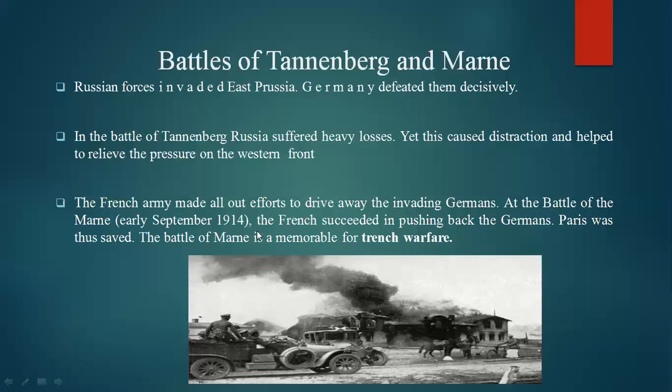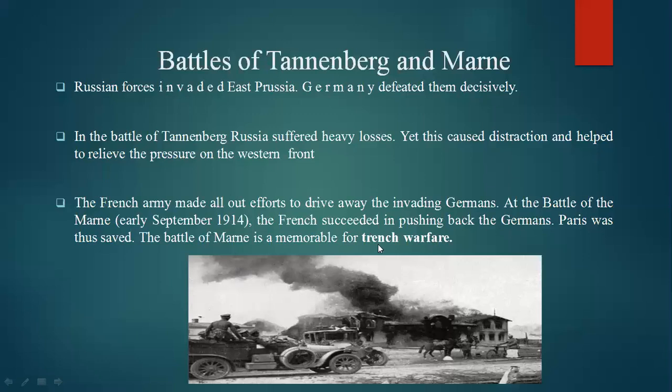After that, to recover and stop the invading German forces, came the next battle, the Battle of Marne. In this battle, which happened in September 1914, the French army succeeded in pushing back the German forces, who were trying to capture Paris and other parts of France. That's why the Battle of Marne is memorable for the French.